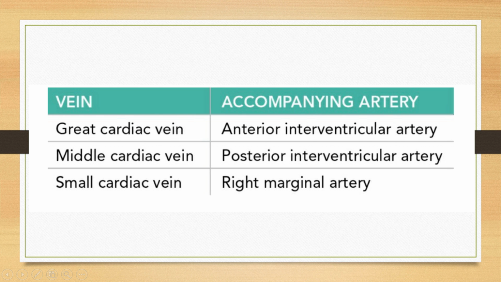So the summarized point is this: the great cardiac vein is present over the left side, opening in the left side of the coronary sinus, accompanied by the branch of the left coronary artery. The middle cardiac vein and the small cardiac vein are present on the right side of the heart. They drain in the right side of the coronary sinus, and they are accompanied by the branches of the right coronary artery, which are the posterior interventricular and the right marginal artery. All these things will come in your MCQ.